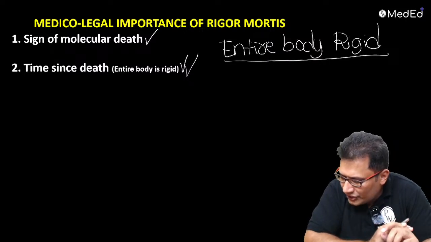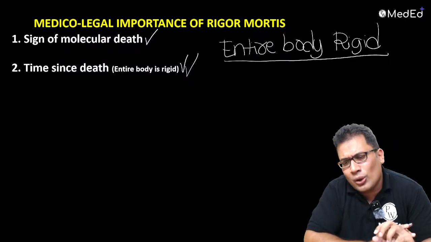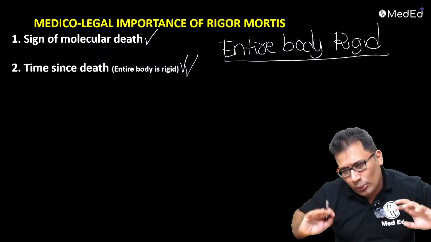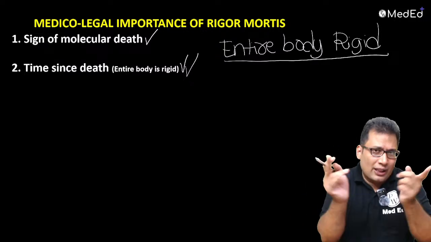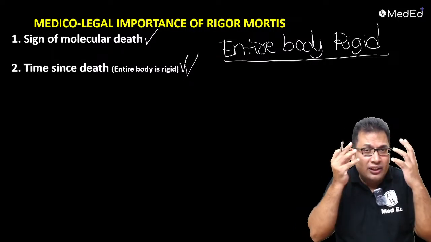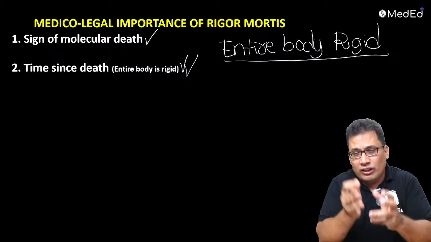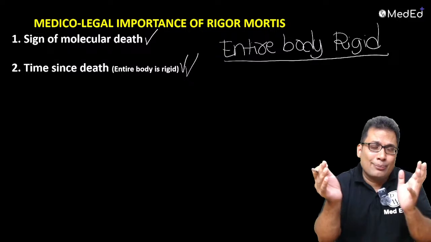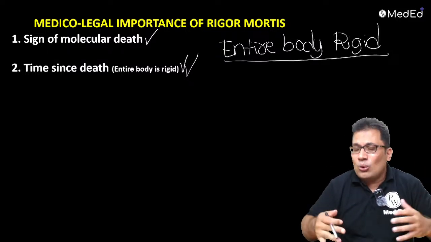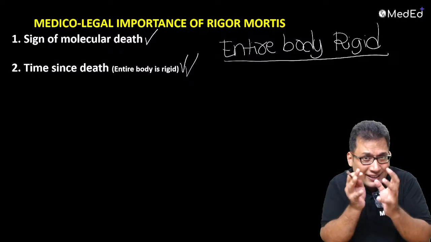What is the time since death? Entire body rigid. So when I go to a post-mortem room, autopsy room, when I examine the dead body, rigor mortis is there everywhere. It is there in the eyelids, it is there in the hand, it is there in the fingers, it is there in the proximal muscle, deltoid, triceps, neck muscle, thigh muscle. All the muscles, they are showing rigidity.